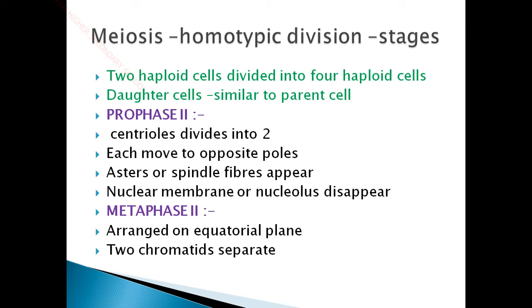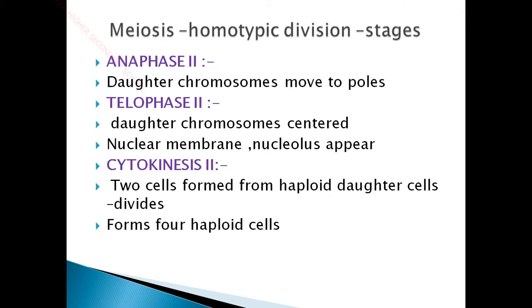In metaphase 2 the chromosomes are arranged on an equatorial plane and the two chromatids separate. In anaphase 2, like before, these daughter chromatids are pulled apart by the astral fibers or spindle fibers to the opposite poles of the cell. So these daughter chromatids are moving to the poles. Then in telophase 2 the daughter chromatids are centered, and again the nuclear membrane and nucleolus reappear.